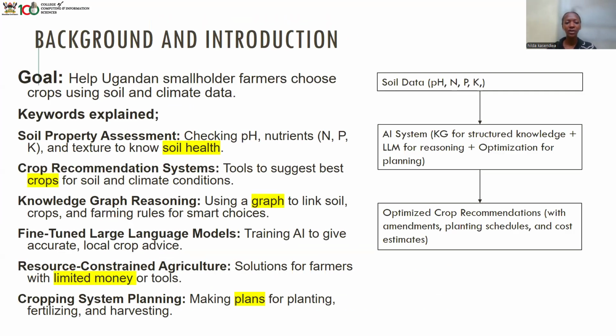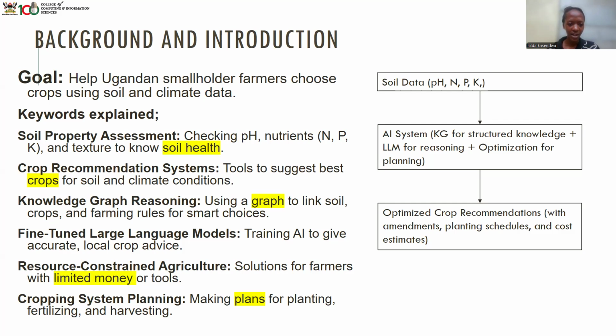So the main goal of our project is to help Ugandan smallholder farmers choose crops using soil and climate data. The major problem that Ugandan farmers are facing today is that even when some of them try to carry out their soil tests for the pH, for the potassium nutrients that are in their soil, they don't know how to use this data. And hence they get poor yields after choosing a crop that does not fit into their soil